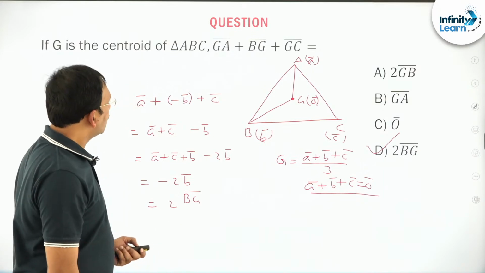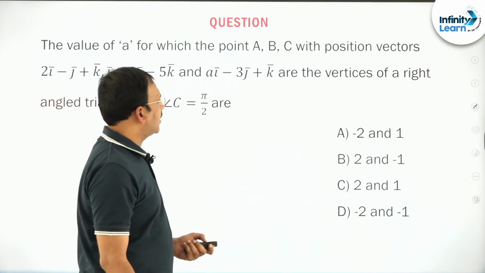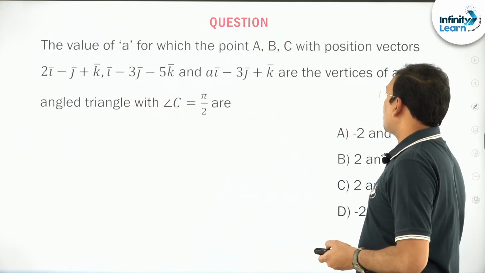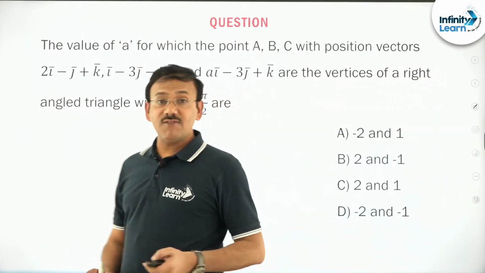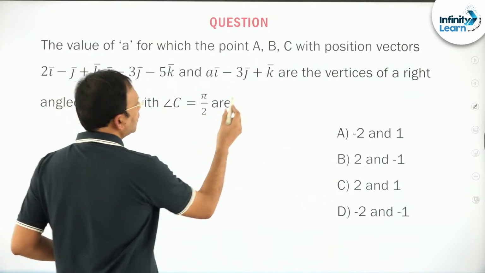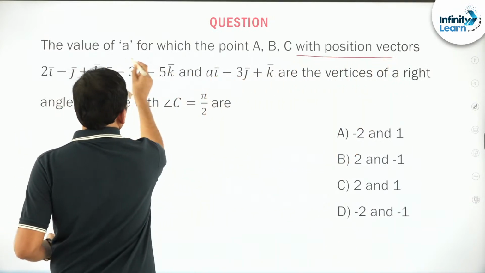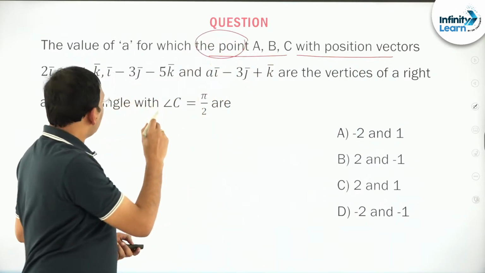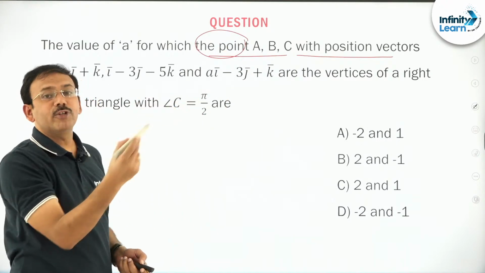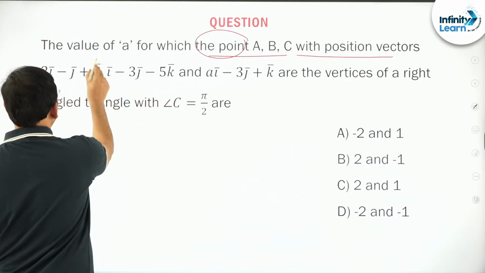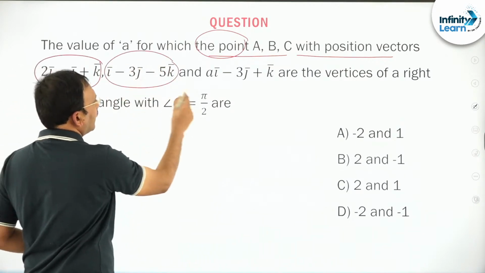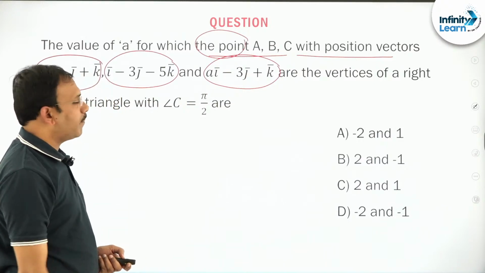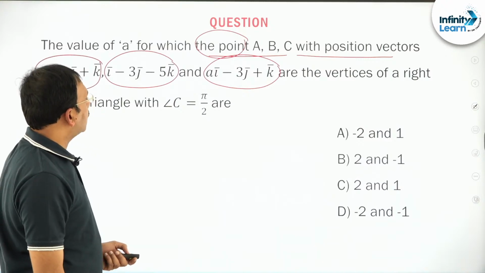So friends, next, look at this question. The value of a for which the points A, B, C with position vectors. Sometimes he won't give this phrase. That means he has given 3 points, not vectors, as the vertices of a right angle triangle with angle C equal to pi by 2. So what is the possibility of k?